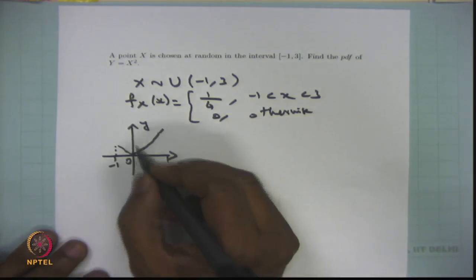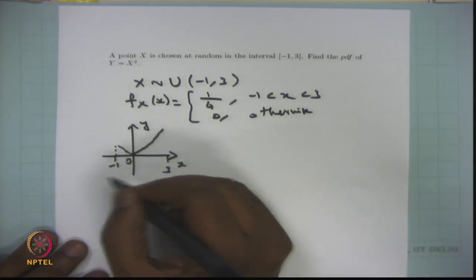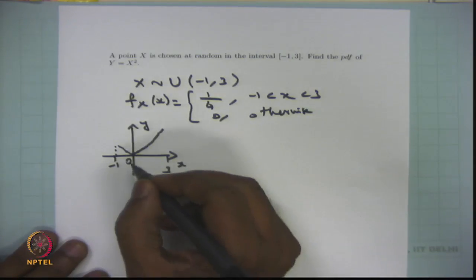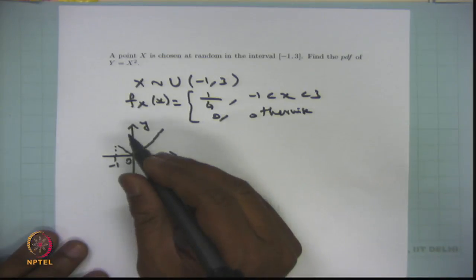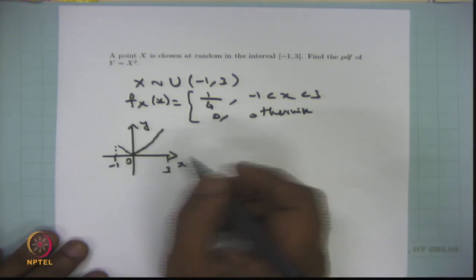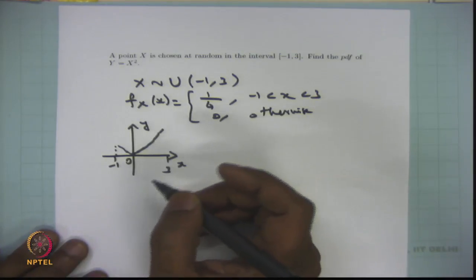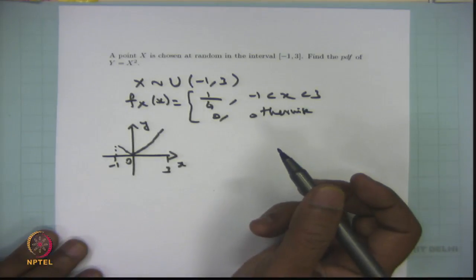By seeing the diagram you can make out y is equal to x square, where x takes the value -1 to 3. Therefore, y is going to take the value from 0 to 9. Therefore, the CDF is going to be 0 till 0, and from 9 onwards the CDF is going to be 1, because x takes a value from -1 to 3 and y is equal to x square.